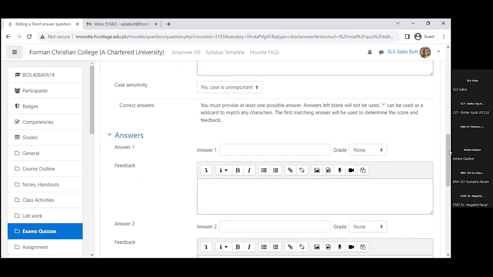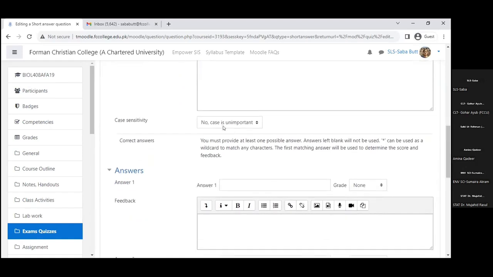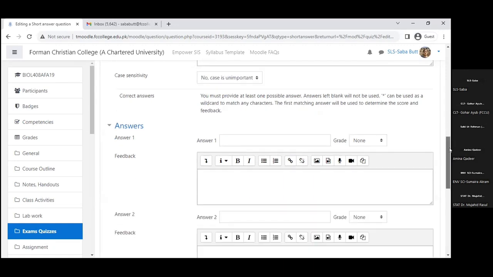Here you can see just below this first box, general feedback, case sensitivity. Do you want their answer to be case sensitive? They say yes, case must match. So we say that if they are writing, like, Porifera, the P must be capital. If they are writing Pakistan, the P must be capital. And we will say yes, case must match. But if this is not important for us, you can say case is unimportant. So if they are writing Porifera with a capital P or without a capital P, this will be considered correct. So we can choose according to our choice.